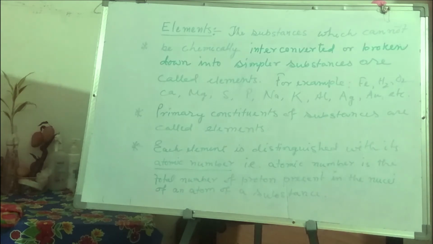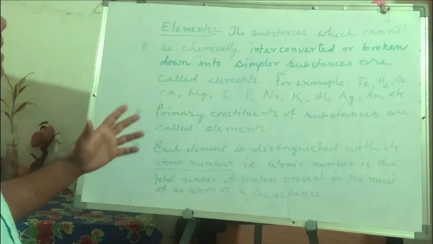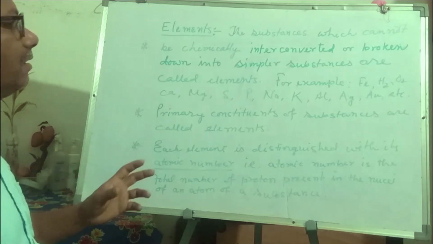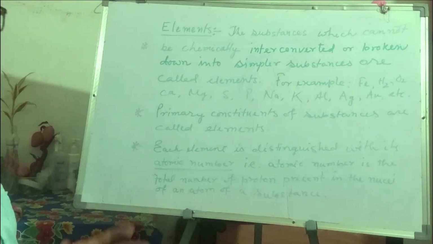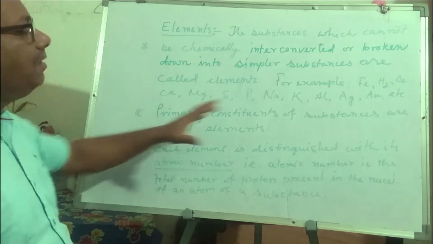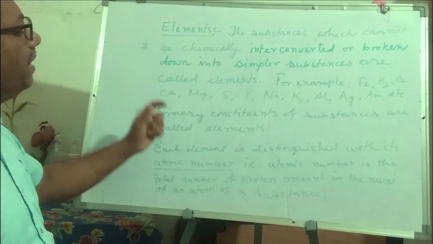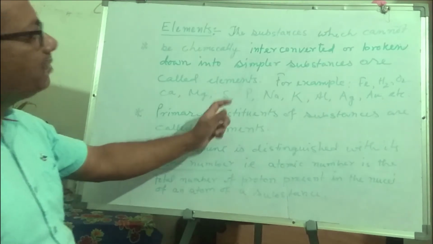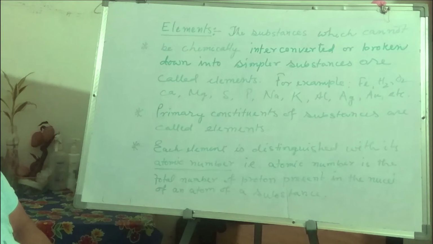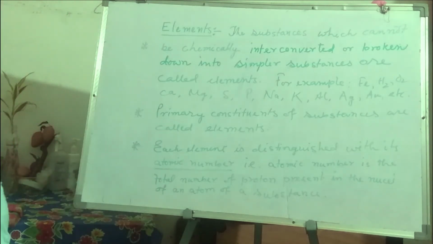So, what is element? Elements are the substance which cannot be broken down into a simpler substance. For example, iron, hydrogen, oxygen, calcium, magnesium, sulfur, phosphorus, sodium, potassium, aluminum, silver, gold, etc. So you try to remember it and note it down.